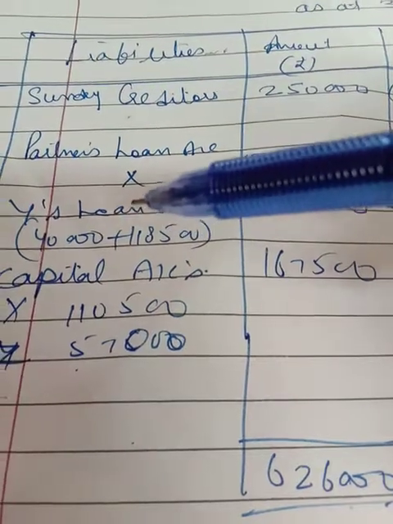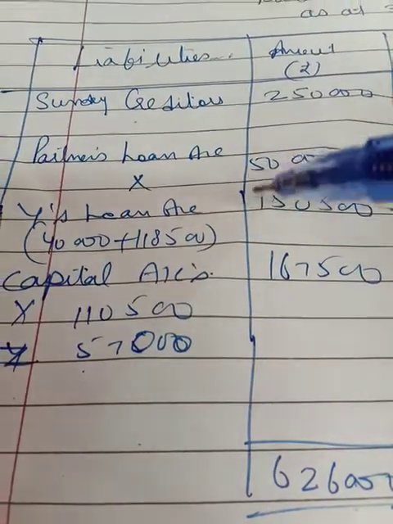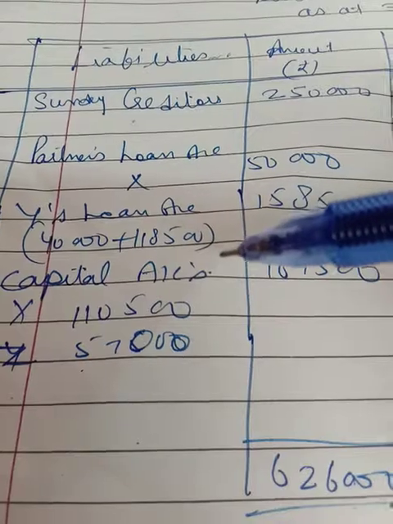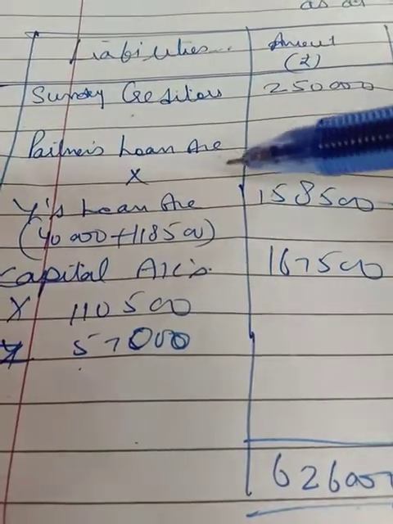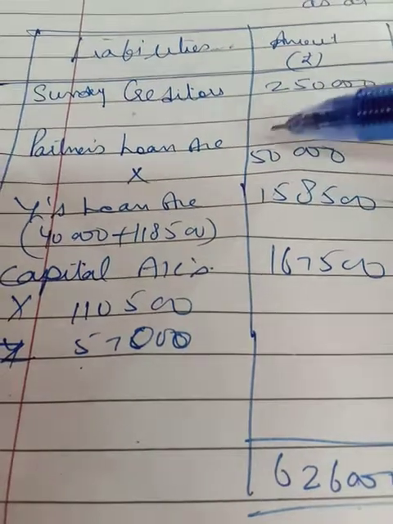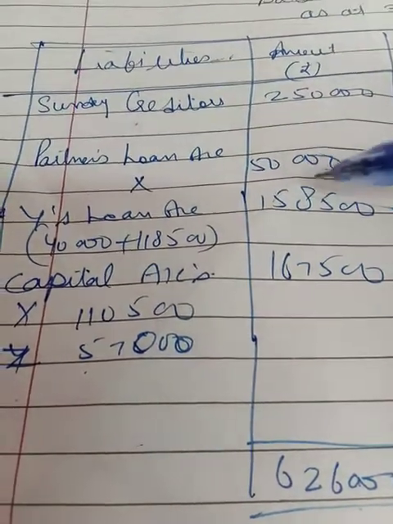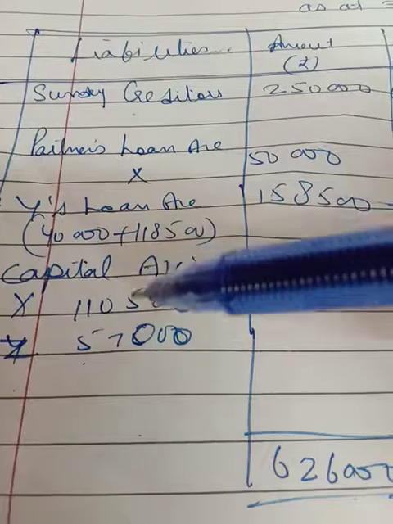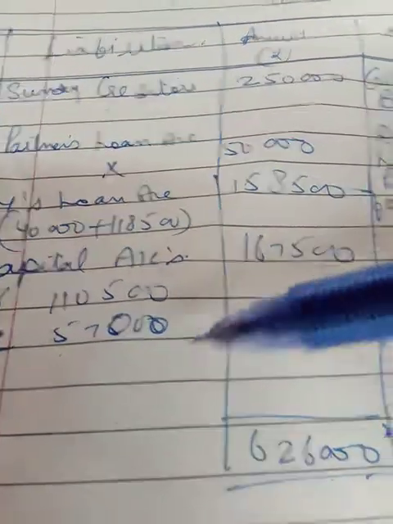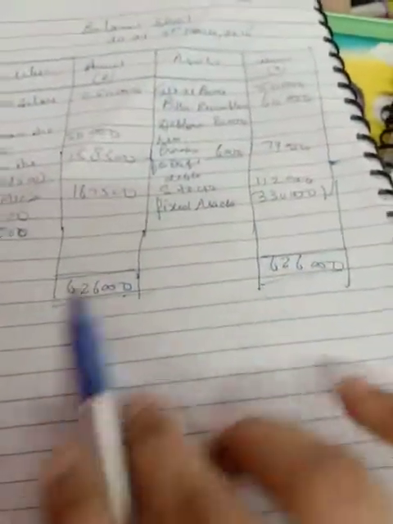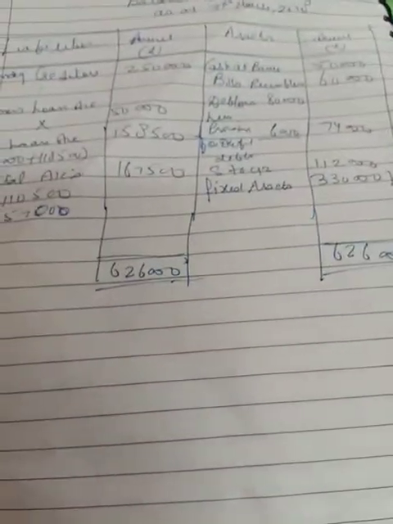Already it was 40,000, and now 1,18,500 you got from Y's capital account. You transferred all the balance of Y's capital account to Y's loan account, so now you are getting the balance 1,58,500. Now the capital accounts of X and Z, that is 1,10,500 and 57,000, total 1,67,500, and this is the total of the balance sheet.